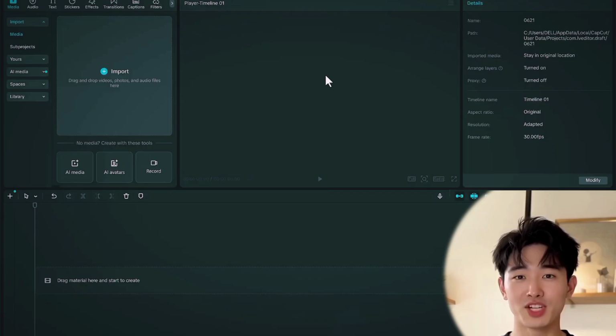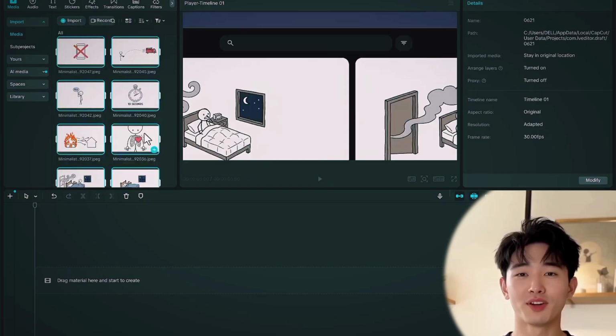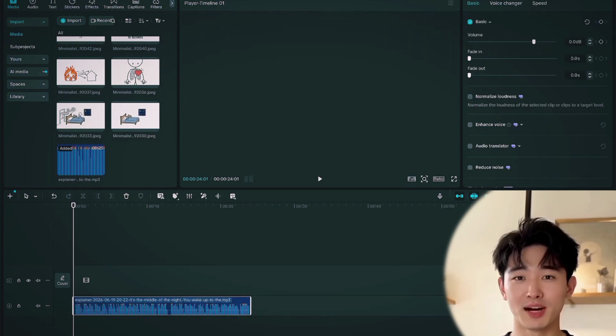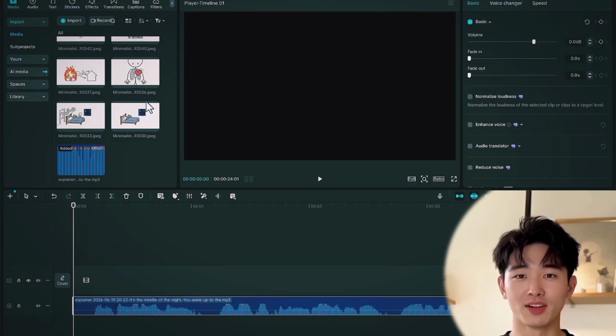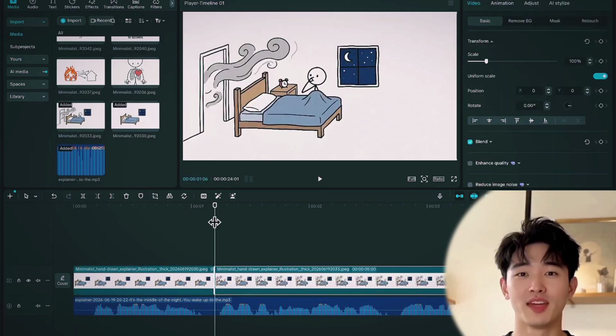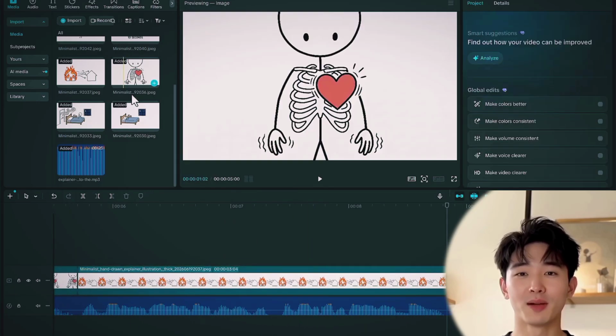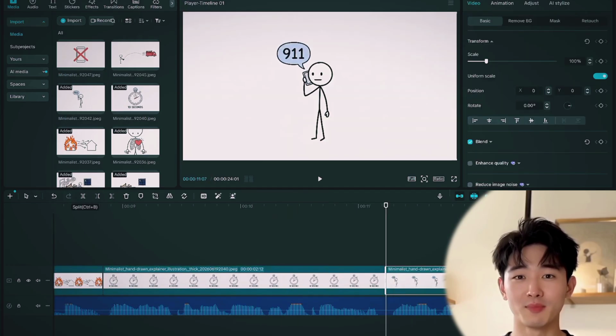Alright, so the next step is very simple, which is to edit this video. So what you need to do is first drag the voiceover and images into CapCut or your preferred editing software. Once you have them here, the first thing you need to do is drag the voiceover into the timeline. You're going to have it like this. So what you need to do now is follow the voiceover and the prompt you generated, and add all the images one by one so they can visually explain what the voiceover is saying. As simple as that. That is how you're going to edit a video like this.